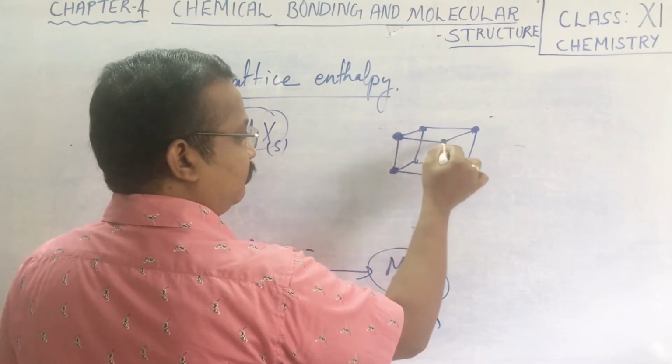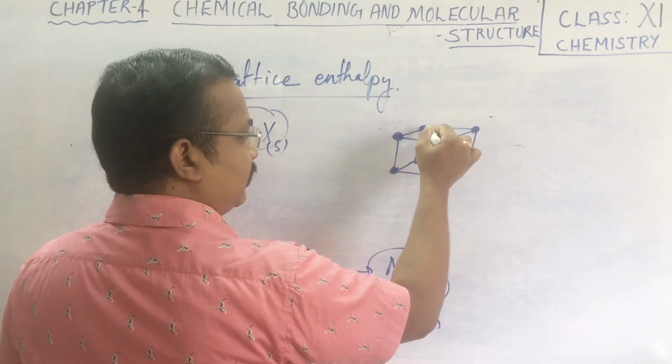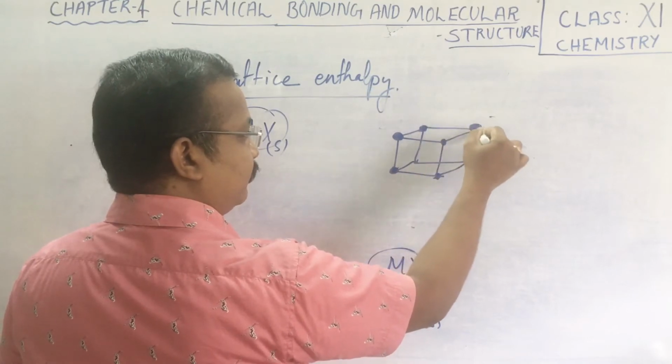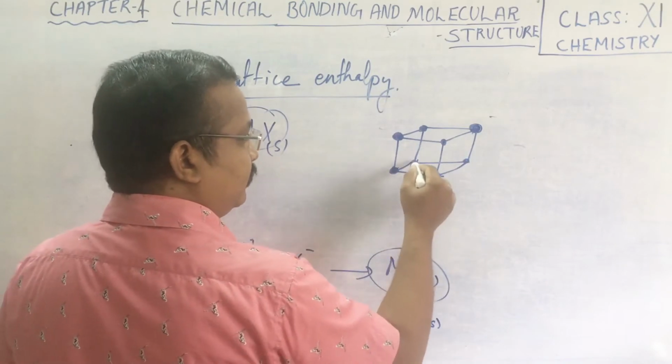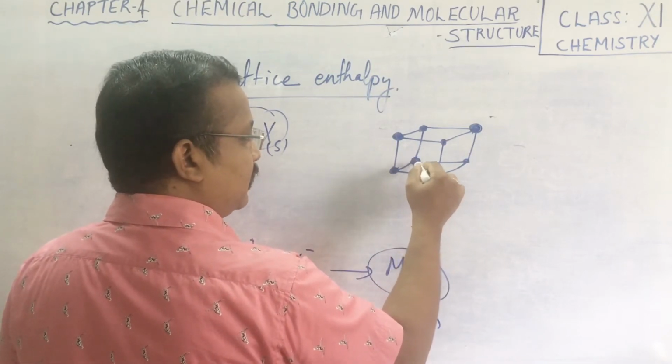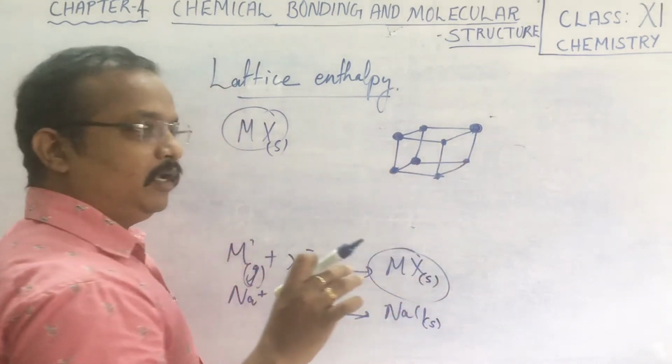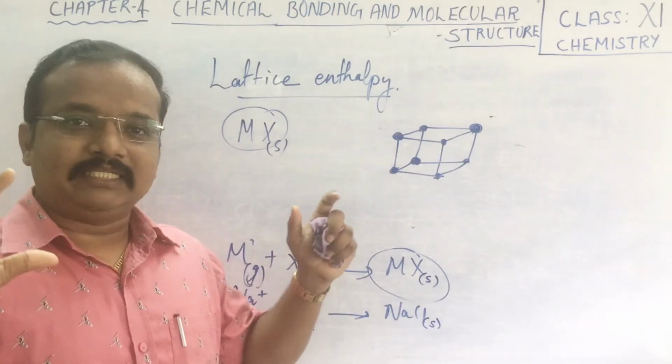One anion, then one cation, then one cation, then one anion. At alternate positions you find cations as well as anions. You can make out the lattice structure.